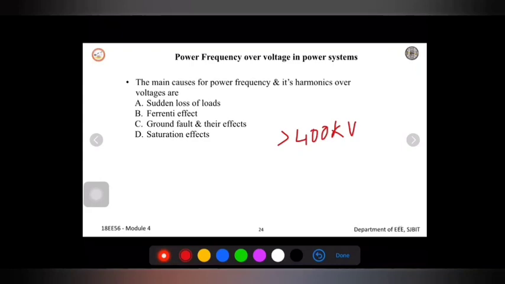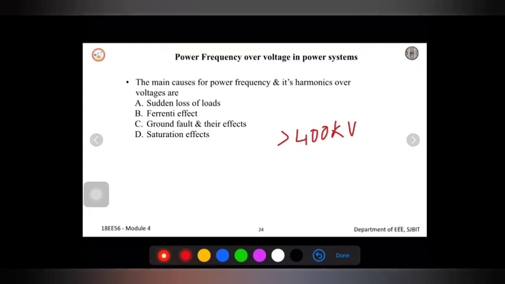Now what are the main causes for this? The main causes here are with respect to the power frequency and the harmonics over voltage. The frequency will be very large. Instead of 50 Hz, we may have different frequencies, right? And we may have harmonics within the system because of many power electronic devices or non-linear loads connected to the system.